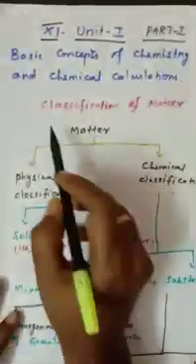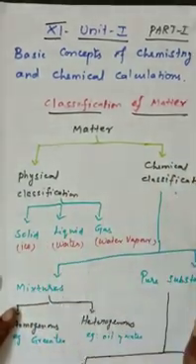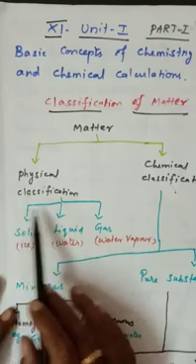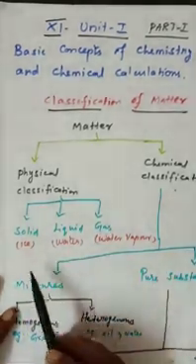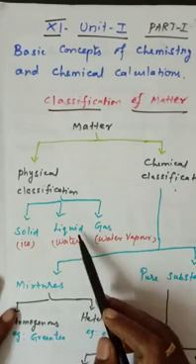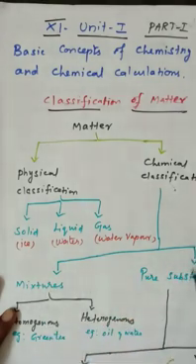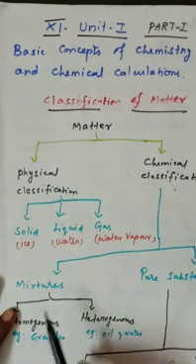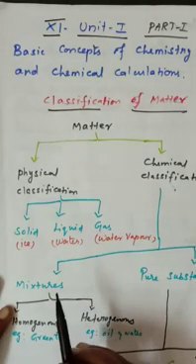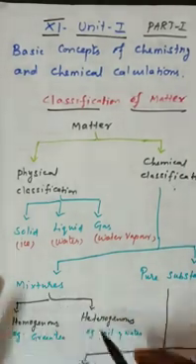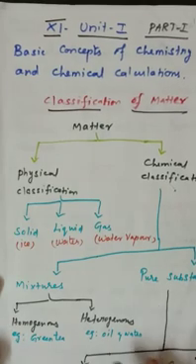For the classification of matter, we have physical classification as well as chemical classification. The physical classification is divided into three types: solid, liquid as well as gas. One example: ice is solid, liquid is water, and gas is water vapor. And chemical classification is also classified into two types: one is mixtures, as well as pure substances. Mixtures may be heterogeneous as well as homogeneous.